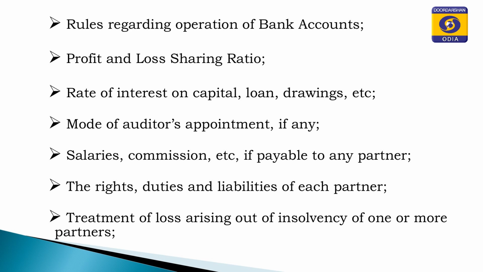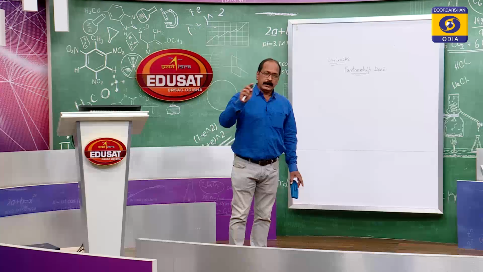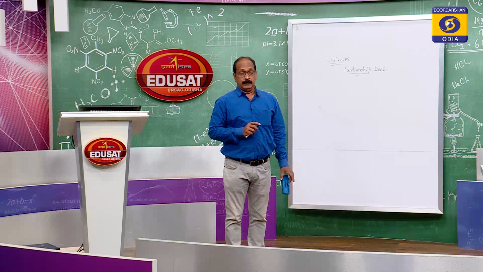So, what is the procedure? What is the mode of appointment of the auditors? Salaries and commissions, if any, payable to any partner are to be written in the partnership deed. The rights, duties, and liabilities of each partner. So, all these are there in the partnership deed.